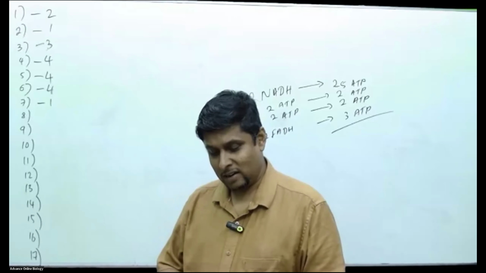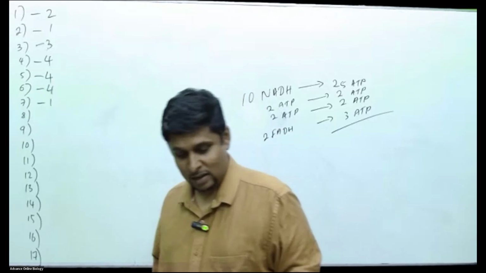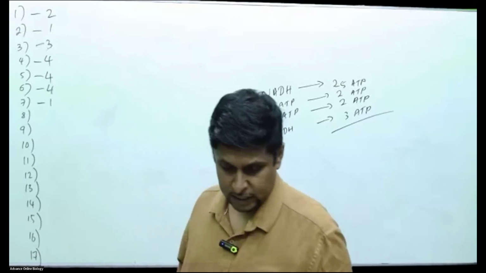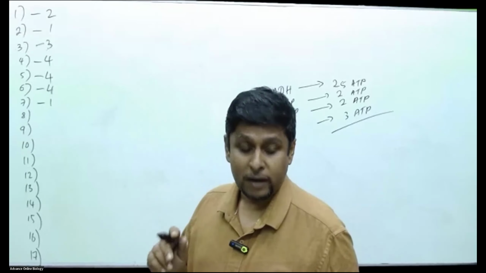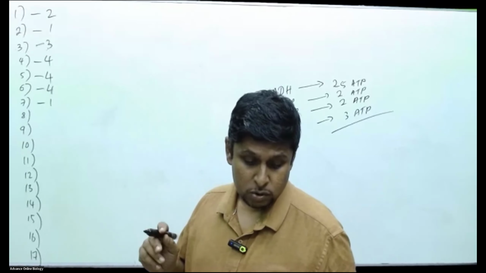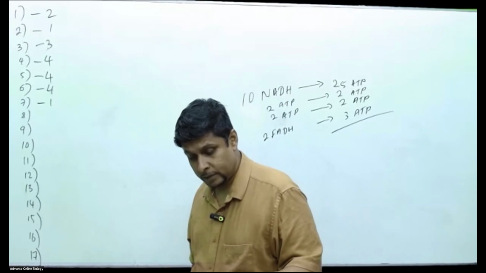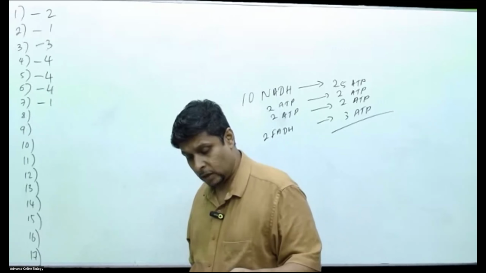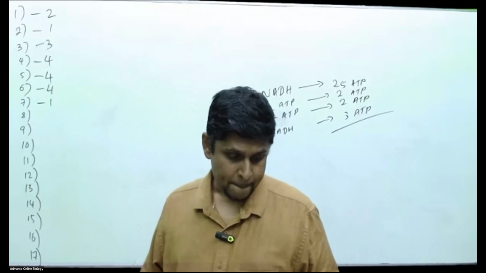Question number 8. Which of the following statements is correct regarding roots of dicotyledonous plants? Epidermis is multilayered. Cambium originates from the cortex. Pericycle has meristematic capability.